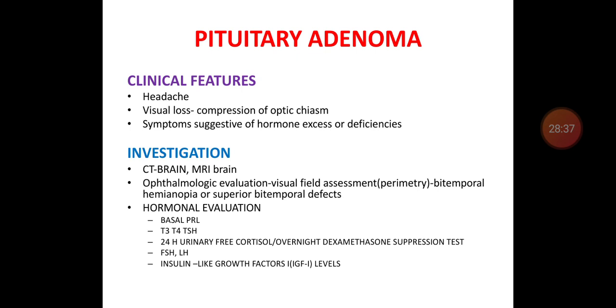Hormone evaluation is very important. Basal prolactin level you have to measure to know whether the patient has hypogonadism or not. T3, T4, TSH levels to know whether the patient has thyrotoxicosis or not. 24 hours urine free cortisol or overnight dexamethasone suppression test to know whether the patient has Cushing disease. FSH, LH to know hypogonadism. Insulin-like growth factor level to know whether the patient has acromegaly or gigantism.